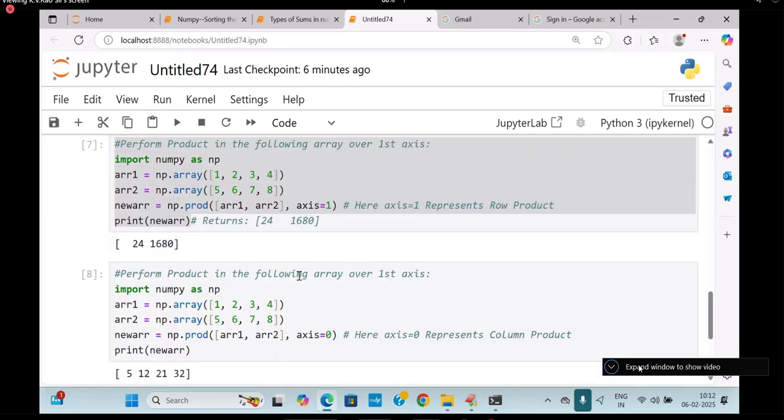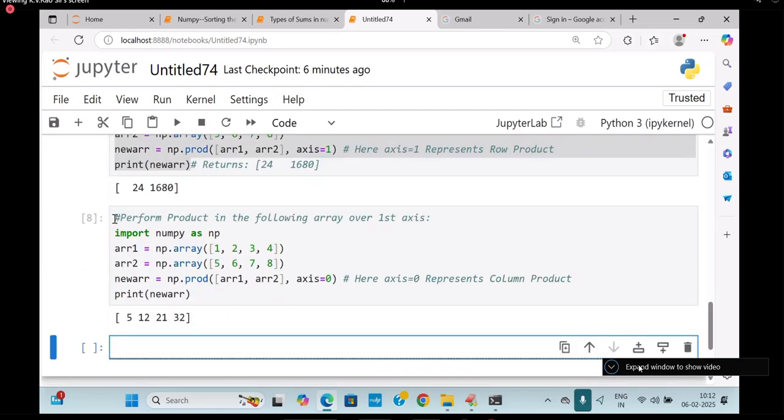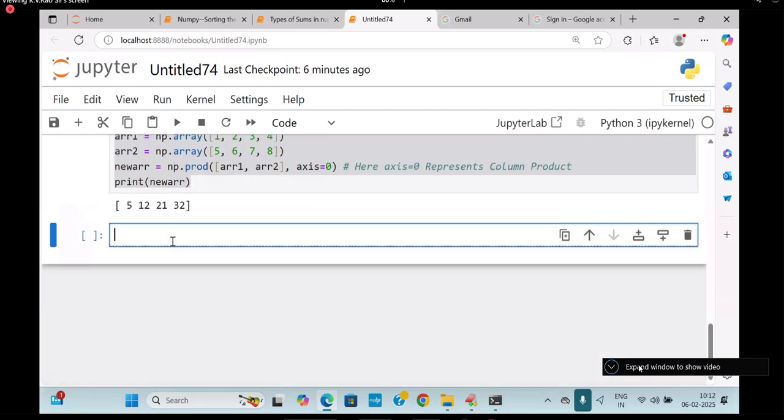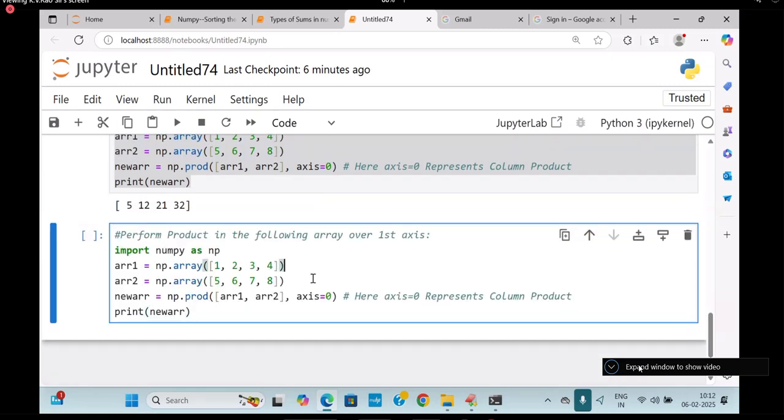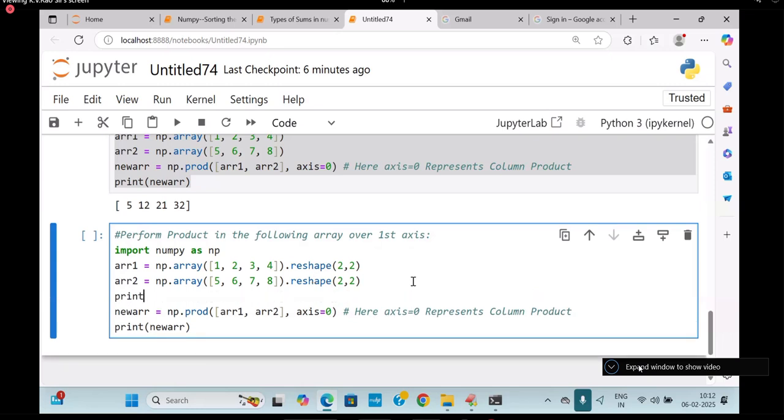I will go to the same thing. I'll get it here. See, students. Here I am writing dot reshape of 2 comma 2. Come on. What is this now? Reshape of 2 comma 2. Here I will write it. Array 1.